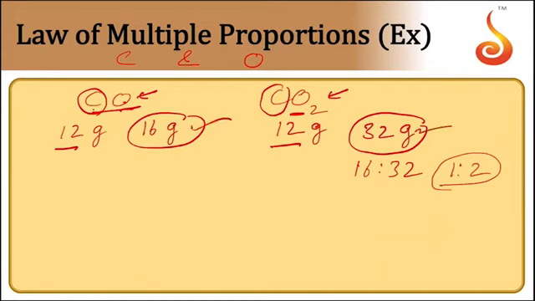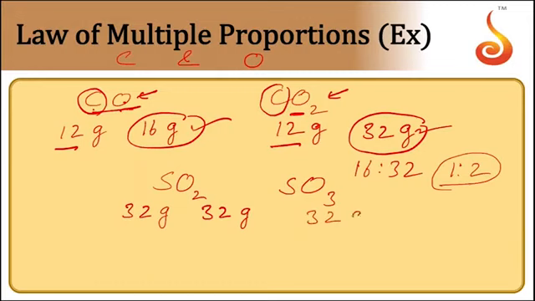Let us take one more example. Sulfur dioxide and sulfur trioxide. In sulfur dioxide, 32 grams of sulfur is combining with 32 grams of oxygen. And in sulfur trioxide, 32 grams of sulfur is combining with 48 grams of oxygen.